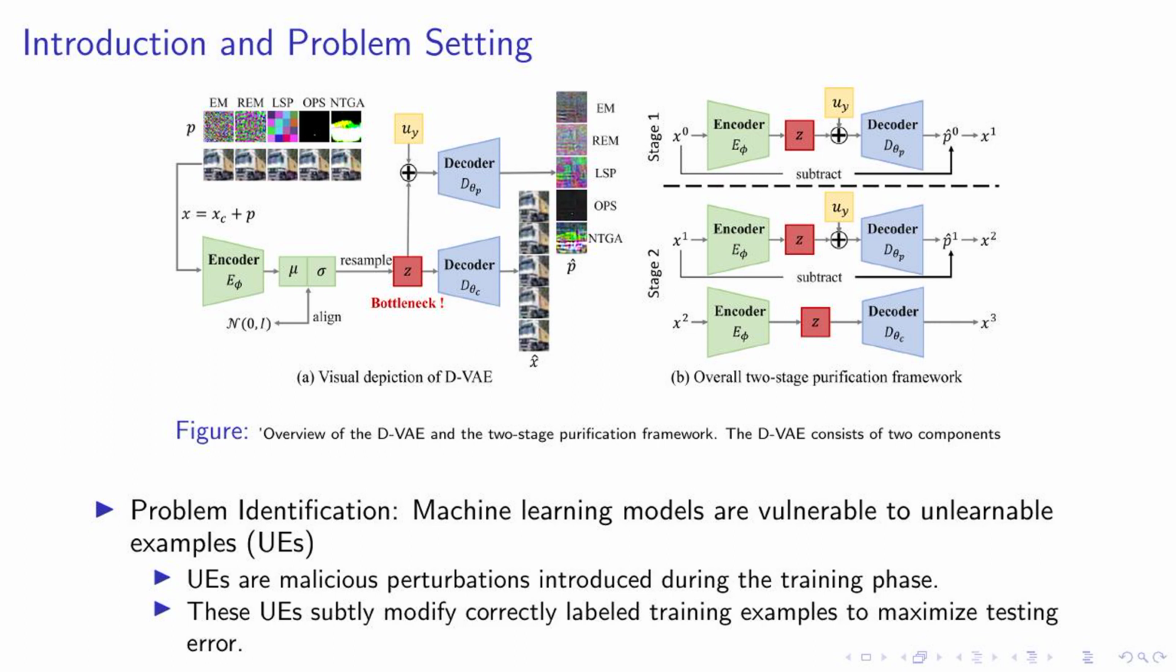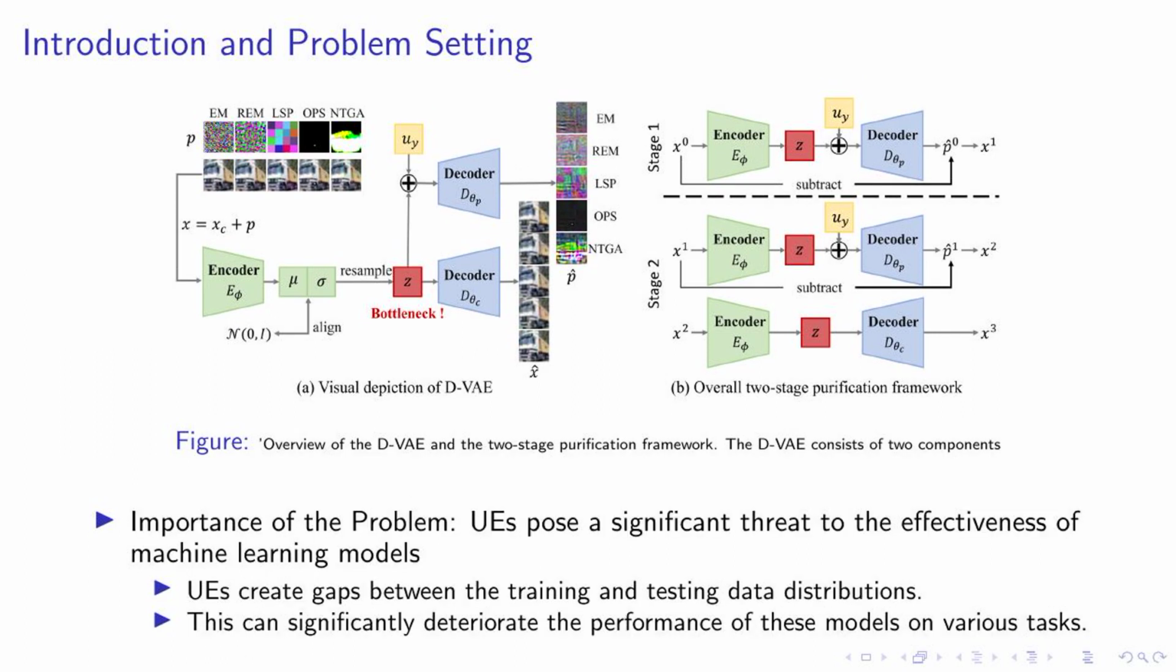Now, take a look at the figure on the screen. This gives you an overview of the D-VAE and our proposed two-stage purification framework. The D-VAE consists of two components, which we'll be discussing in detail as we progress. This framework is our proposed solution to tackle the problem of UEs. Stay tuned as we unravel how this works.